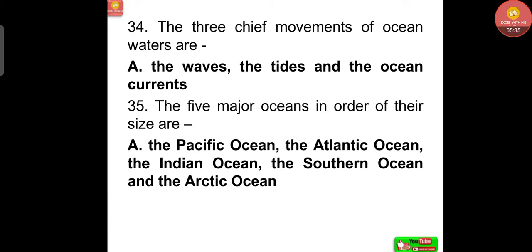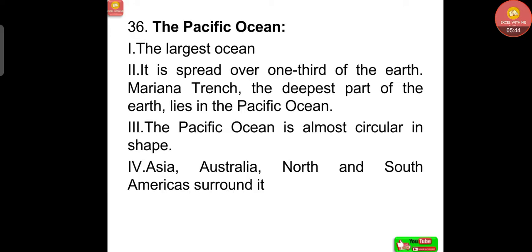Now, the five major oceans in order of their size are the Pacific Ocean, the Atlantic Ocean, the Indian Ocean, the Southern Ocean and the Arctic Ocean.